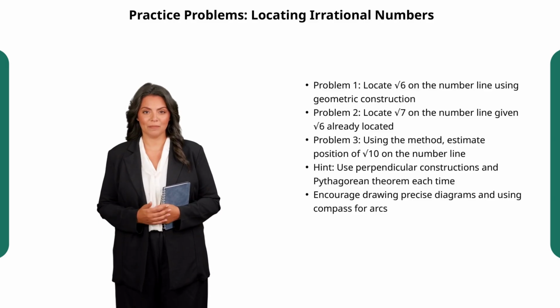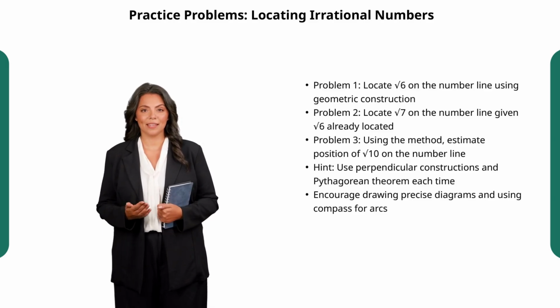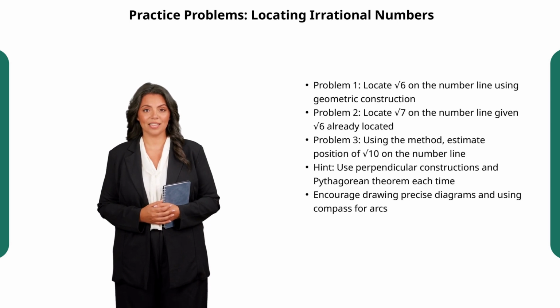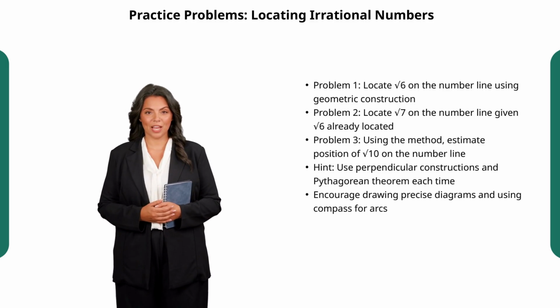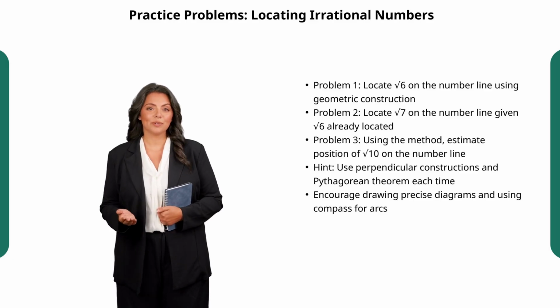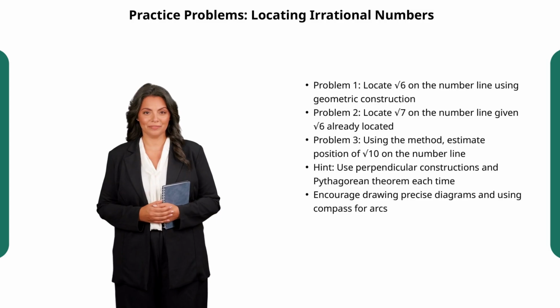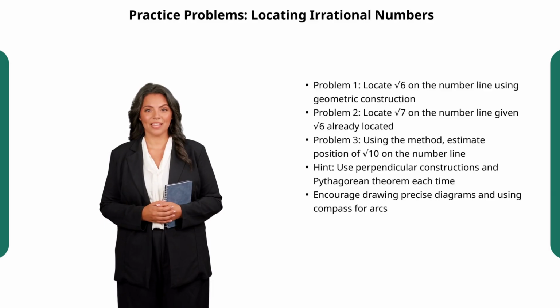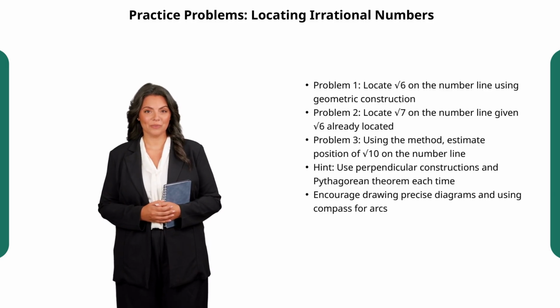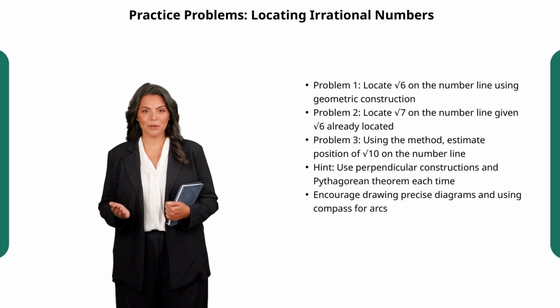Remember, each time you utilize the perpendicular segment and the Pythagorean theorem to calculate the new length. Drawing precise diagrams helps enormously. Use your compass to swing arcs, intersecting the number line at new points. Don't worry if it seems tricky at first. These constructions beautifully connect algebra with geometry, and with practice, they become intuitive. If you get stuck, think back to the steps we took for the square root of 2 and the square root of 3. Enjoy exploring these fascinating numbers on the number line.